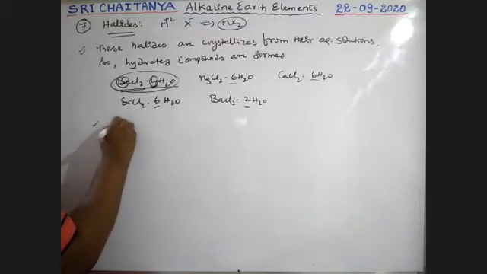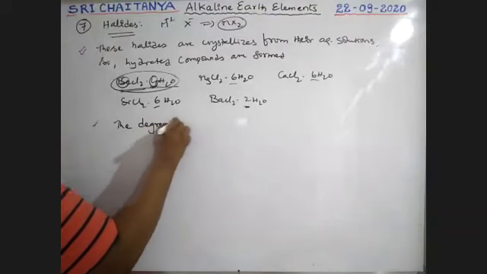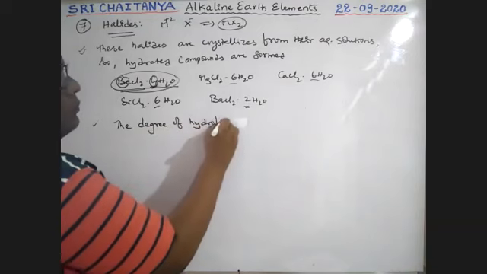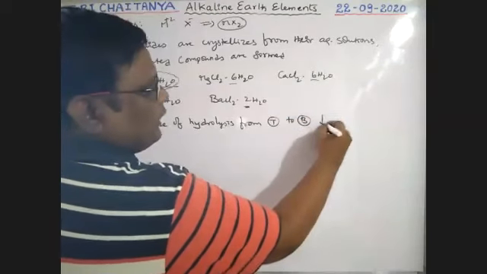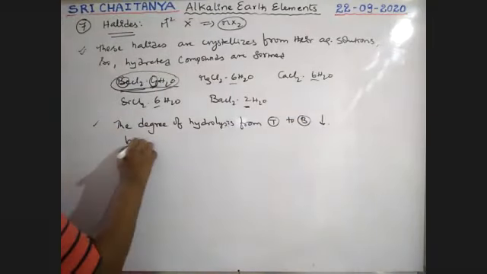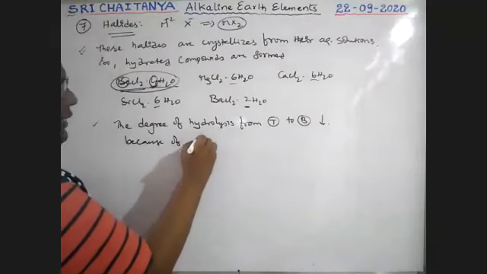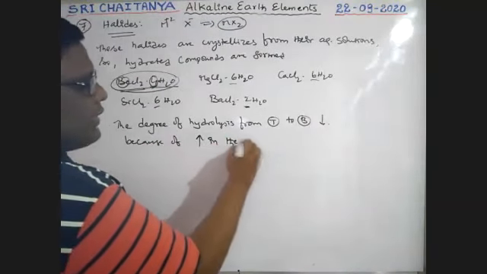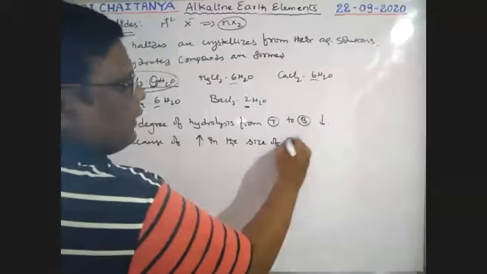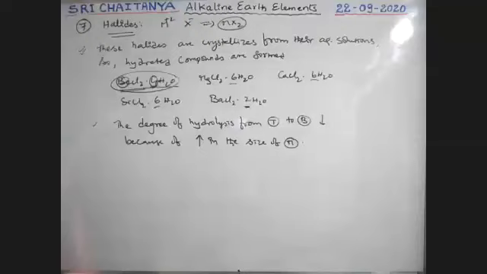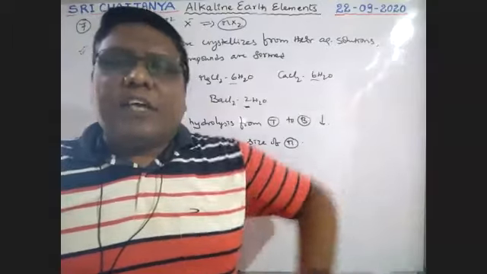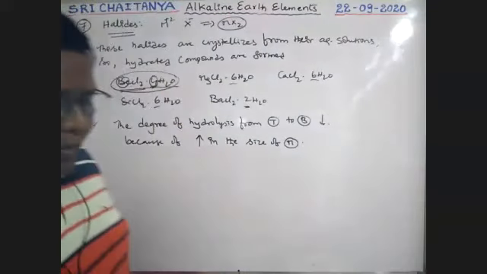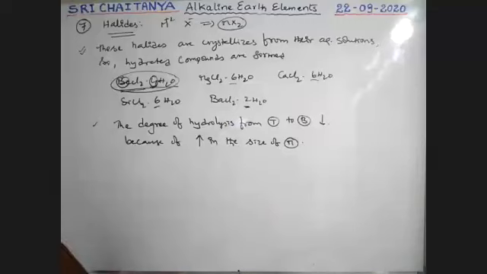Therefore, the degree of hydration from top to bottom decreases because of increase in the size of the metal atom. As the size increases, hydration decreases. As hydration decreases, the extent of hydration also decreases, boys. It is very, very, very important.